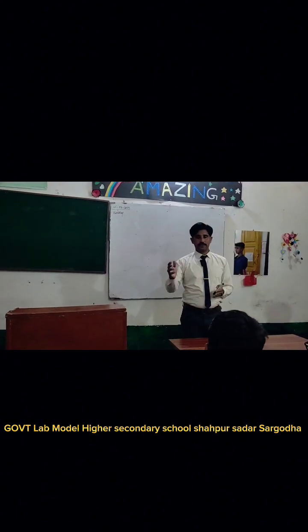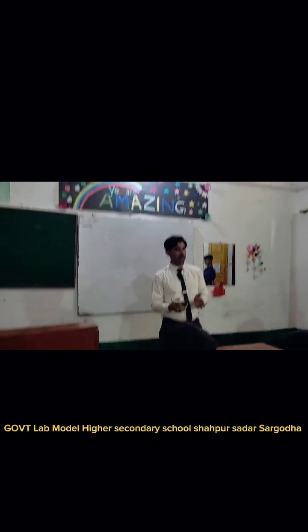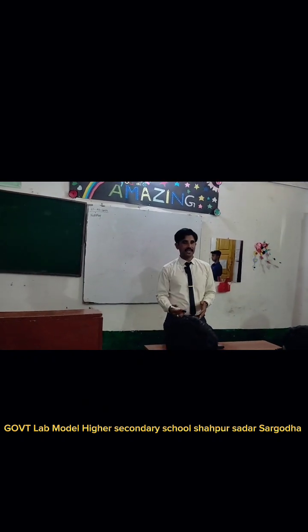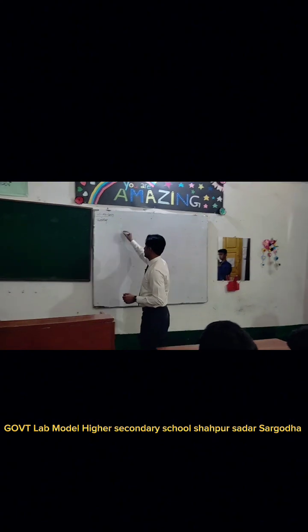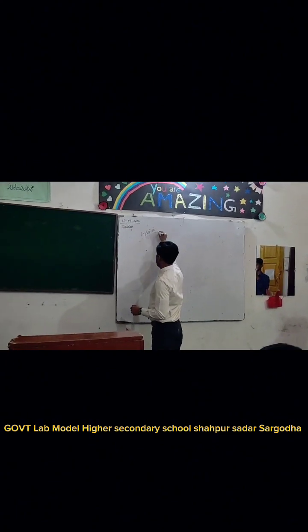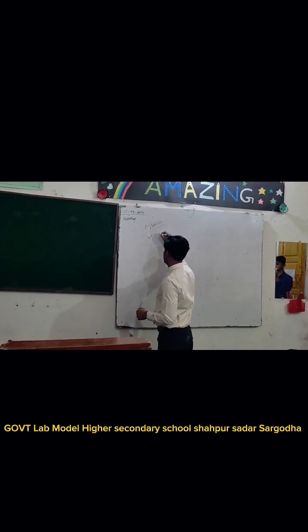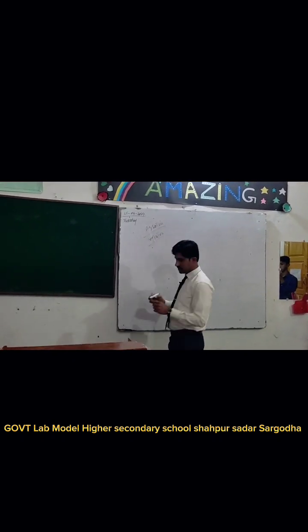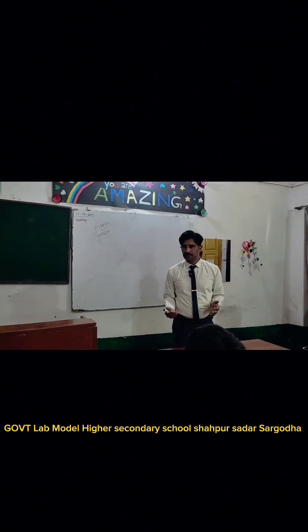Now sit down. Now we are going to discuss another kind of sentence, and that is imperative. The first one we discussed was assertive, and now we are going to discuss imperative. What is imperative?